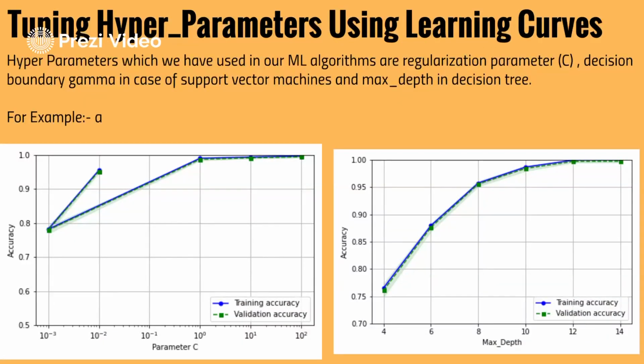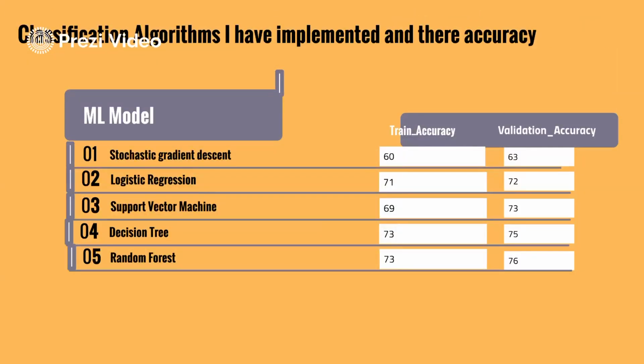And I have done hyperparameter tuning based on the learning curves. For example, for the regularization parameter C, the accuracy of the training model and the validation model is high when the parameter is set to 10 power 0, that is 10. And in the case of the decision trees, the test and training accuracies are higher when the maximum depth is 12. Coming to the training and validation accuracies, these weren't as good as I predicted.